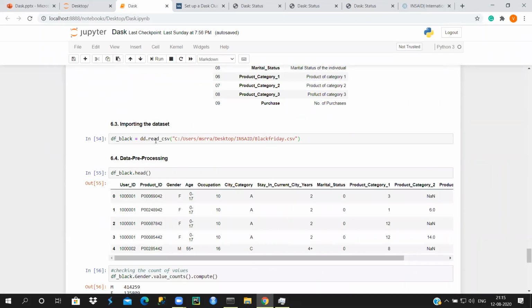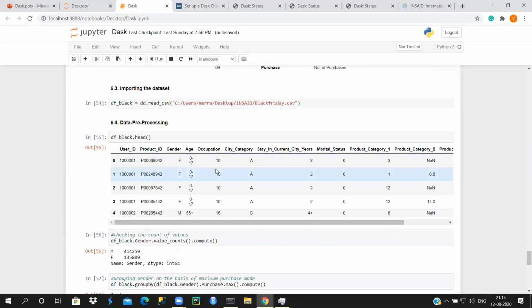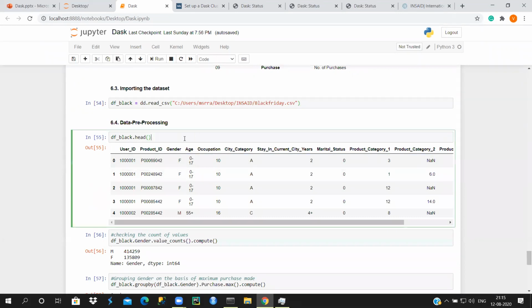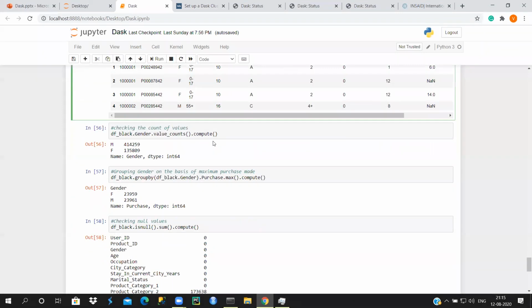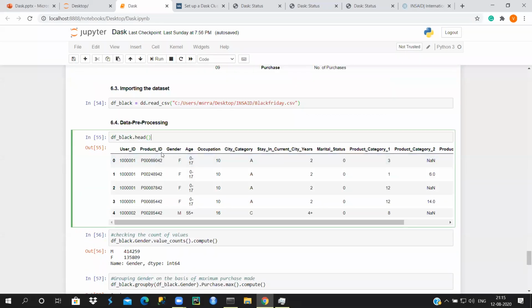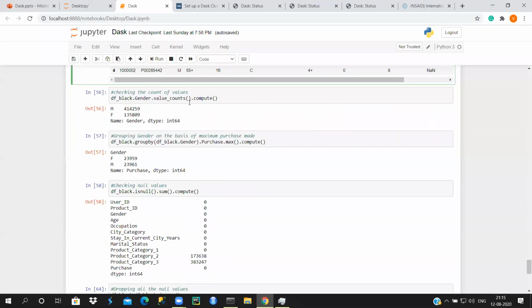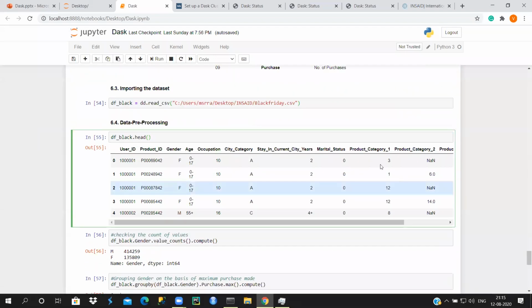For that, I'm going to load the dataset from my local system. One more thing, you need to make sure that you load your datasets from your local systems, and then follow the same process that you do for your pre-processing and data splitting. Again, these pre-processing steps are done here. You see the head here, and then you do the value counts for your variable gender, and if you want to, okay, let me go through the data set here.